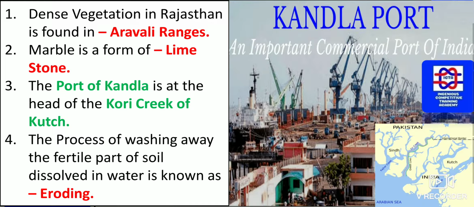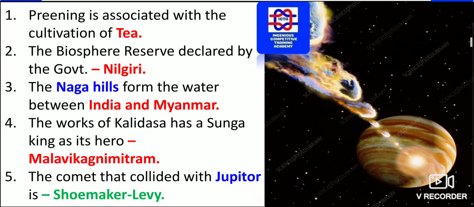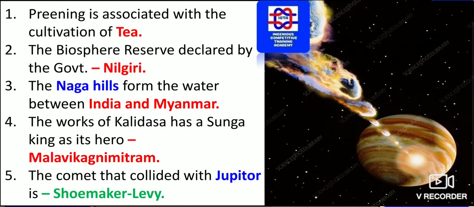The process of washing away the fertile part of soil dissolved in water is known as what? Eroding. Please remember, the process in which the fertile part of the soil dissolved in water is washed away is known as eroding. Next we have pruning, which is associated with what? That is associated with tea, where you can see the pruning takes place.